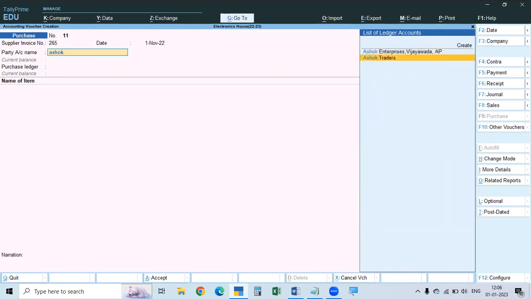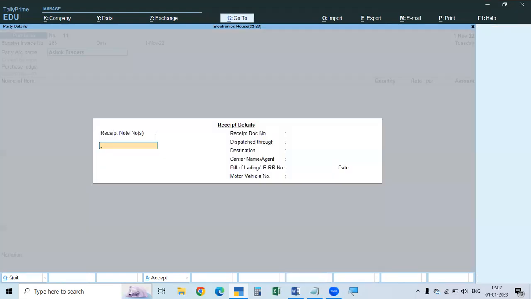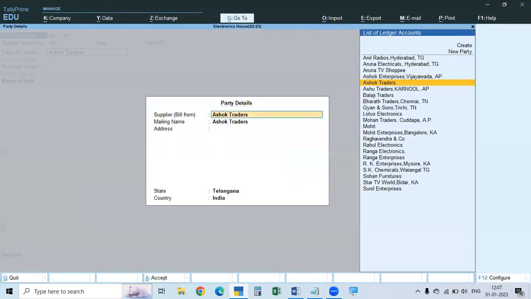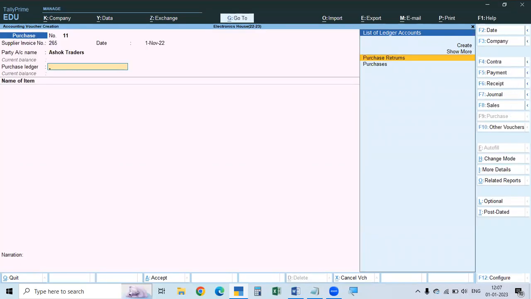Suppose this account is a creditor and it is not available here, what do we do? Click Alt C and create the party account. That is the creditor account we have to create. It's already available, so we'll take it and accept with Control A, then accept Control A. Now, this is the purchase voucher, and the purchase ledger will be, we may give any name for the purchase ledger.